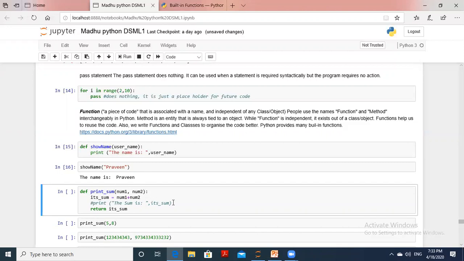Next, another function is defined, that is the sum of two numbers. It starts with the def keyword, followed by the function name, with argument number 1 and argument number 2. Then sum is equal to num1 plus num2, argument 1 plus argument 2. Next, return the sum. Instead of return, maybe we can use printf of something, whatever is taken.